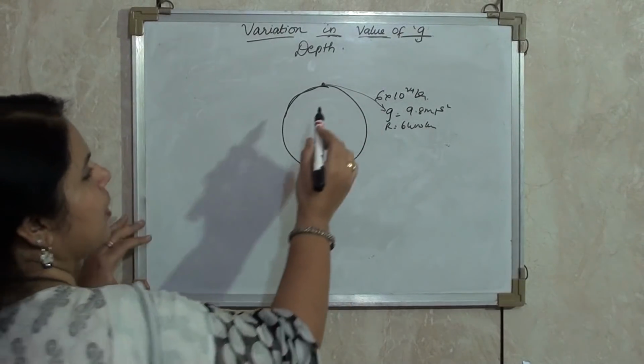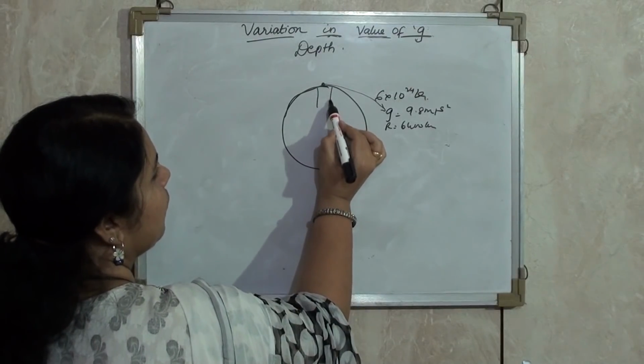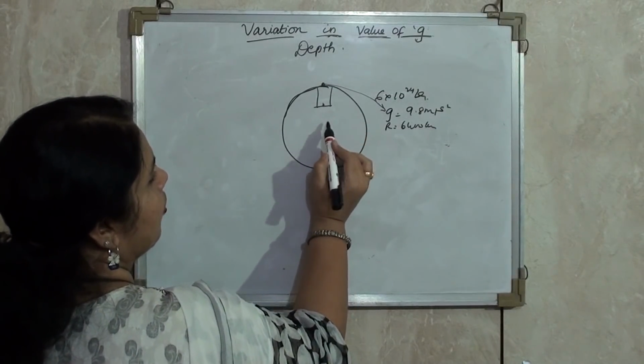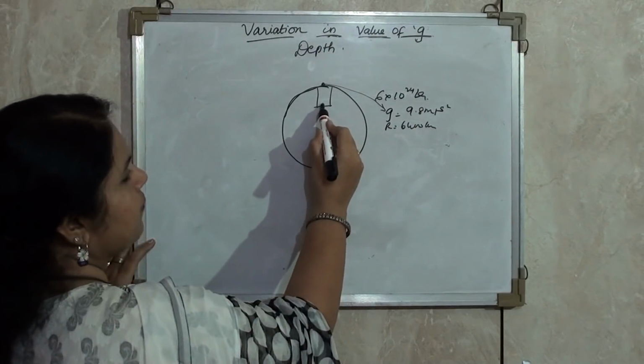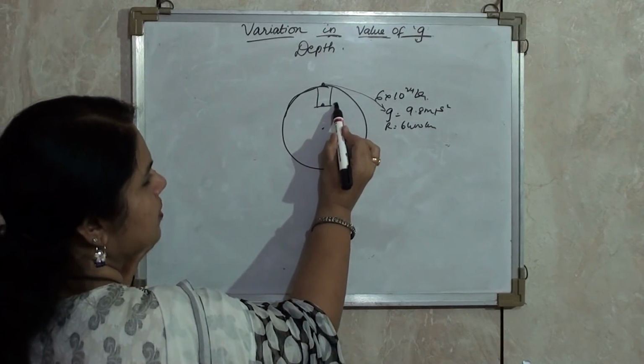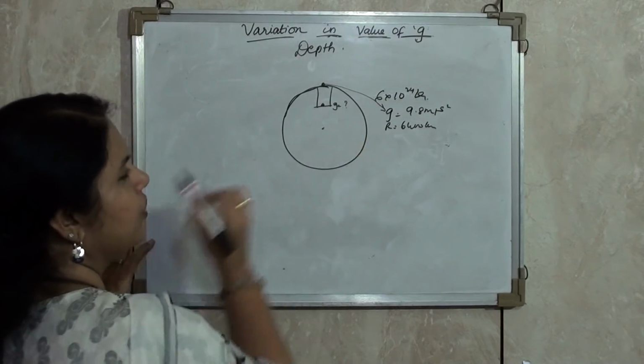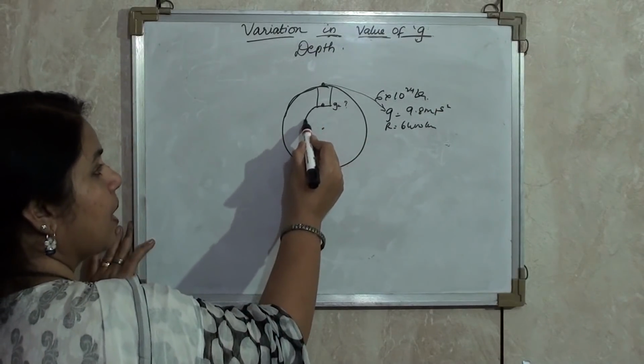Now you imagine that I am digging a hole and I am coming over here at this point. Now let this be my center. As I have reached over here, I want to know the value of G over here. So I will be considering the mass of this place.